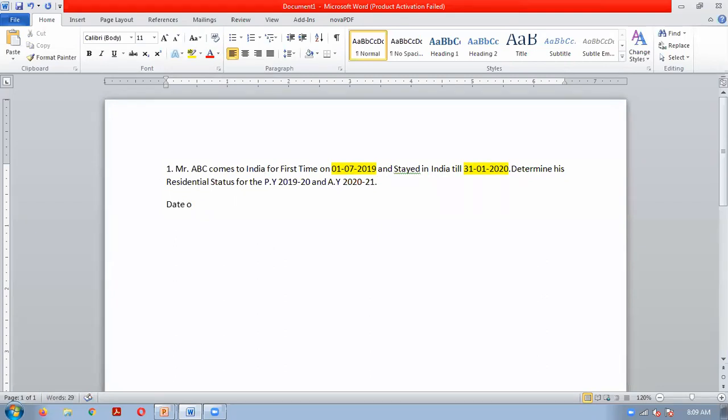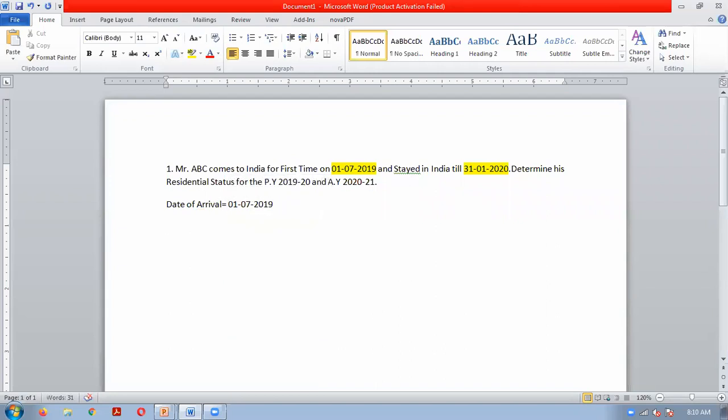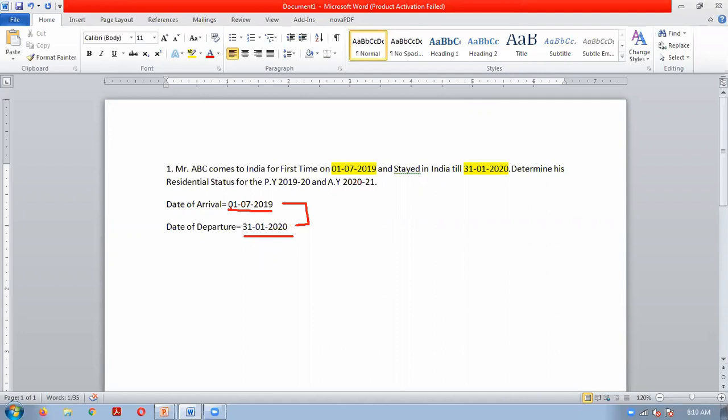Date of arrival, the date when he is coming to India, is 1st July 2019, and date of departure is 31st January 2020. So now we have to calculate how many days he was in India from 1st July 2019 to 31st January 2020.